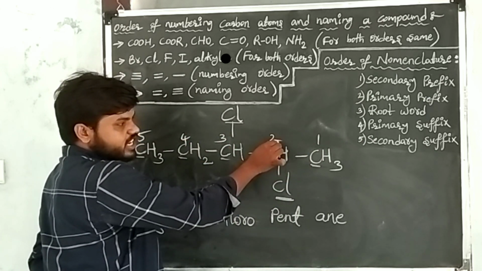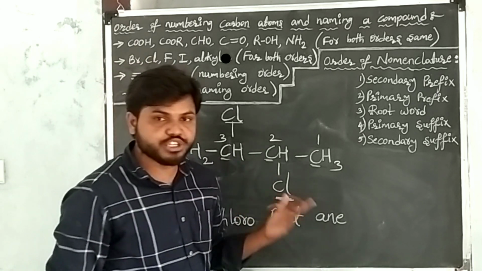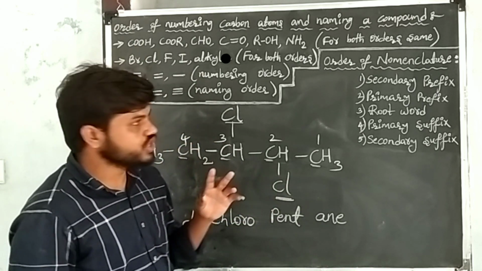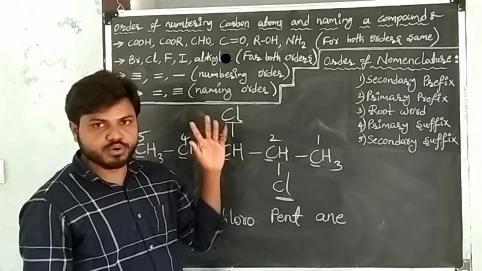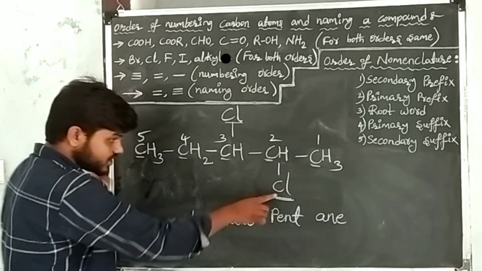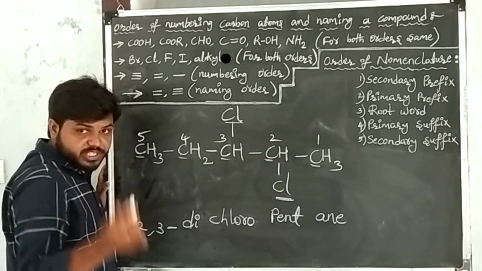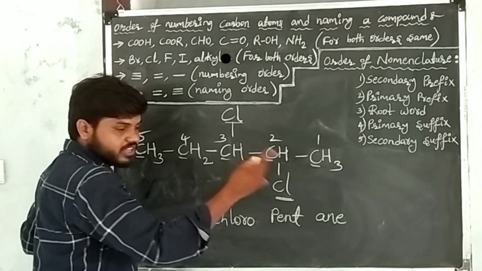Okay, this chlorine is getting second position, another chlorine is getting third position, right? Two chlorines getting these positions. After giving positions, take the secondary prefix. Here, what are the secondary prefixes? Two chlorines. First write the positions of each chlorine, and after writing the positions, how many times is it repeating? After writing how many times the repetition is, go to the prefix of chlorine.